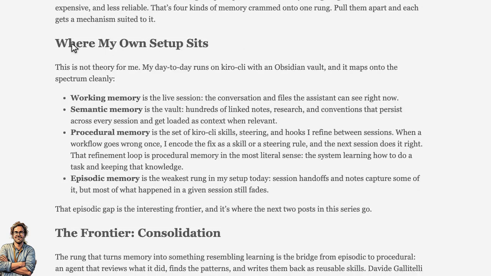This is not theory for me. My day-to-day runs on Kiro CLI with an Obsidian Vault, and it maps onto the spectrum cleanly. Working memory is the live session. Semantic memory is the vault, hundreds of linked nodes loaded as context. Procedural memory is the set of Kiro skills. Steering and hooks are refined between sessions. When a workflow goes wrong once, I encode the fix, and the next session does it right.